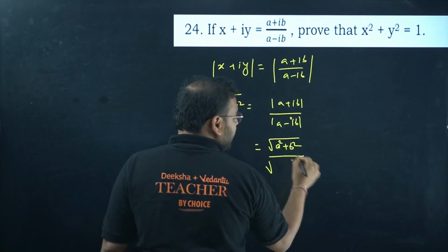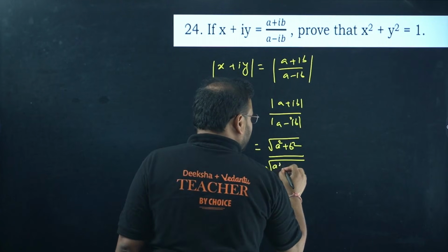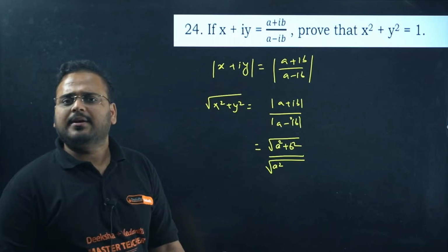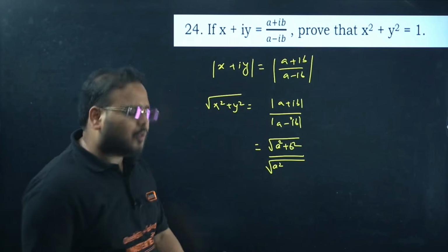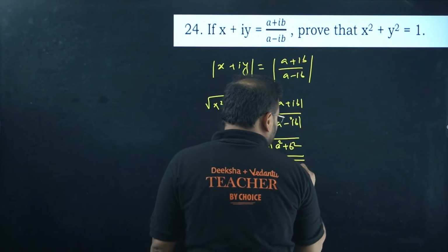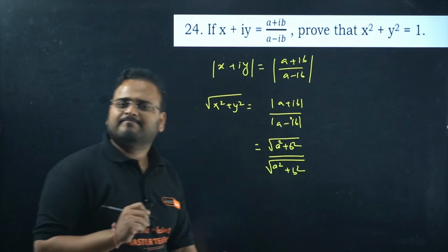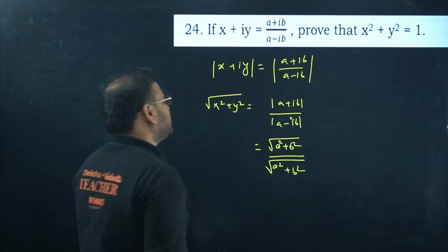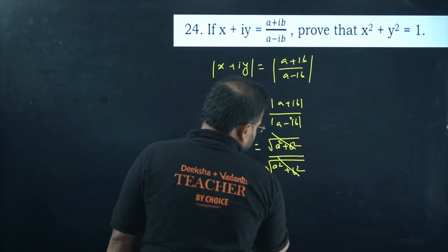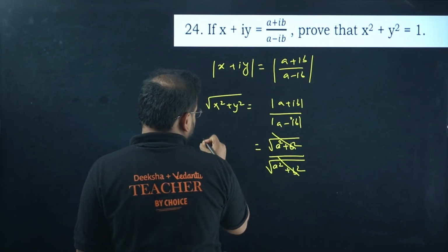And sir, this will become what? A square minus b square? Correct, no? This will become, sir, a square minus b square because there's a minus sign? No. Even if it is a minus sign, it will be plus b square only, no? Right? Modulus will be always plus b square. What is this? Cancelled. What is this left hand side?